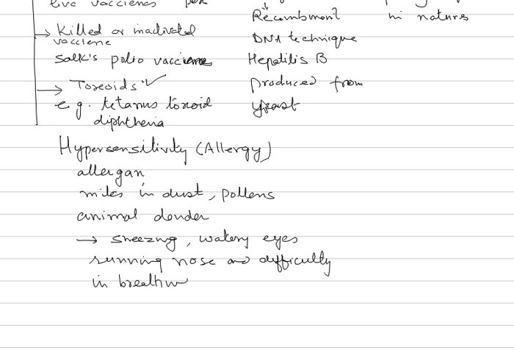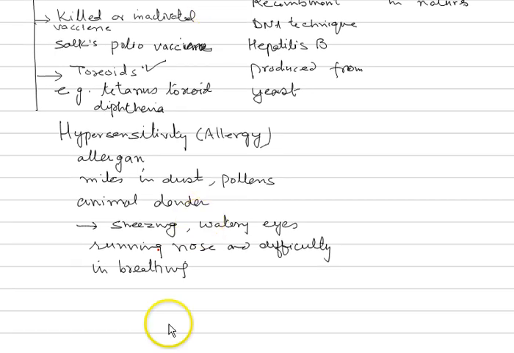Now what is the mechanism of all this? We are now interested in knowing the mechanism of this.